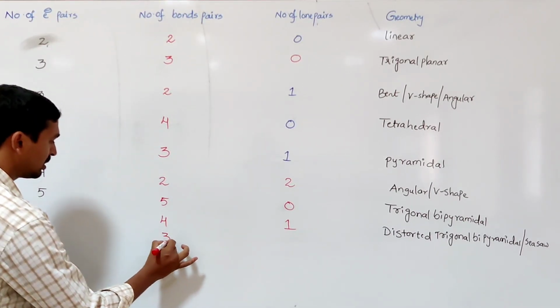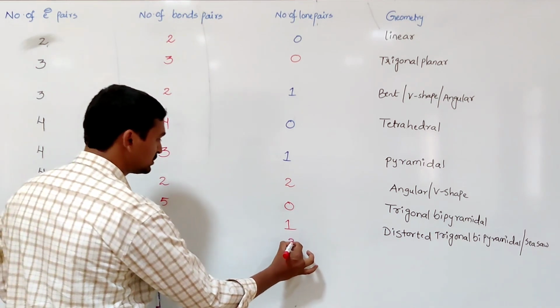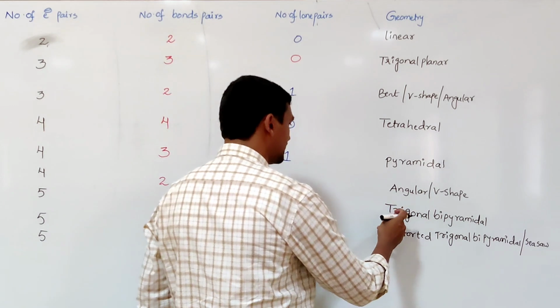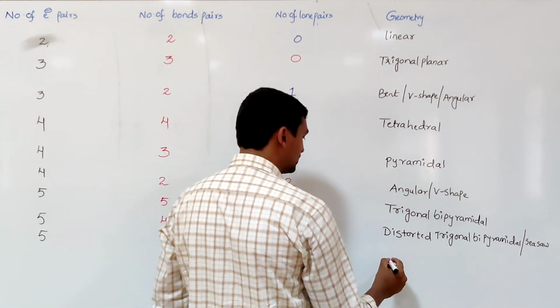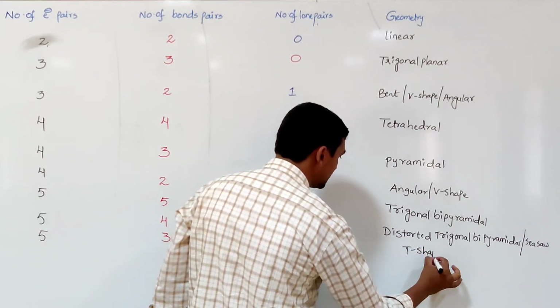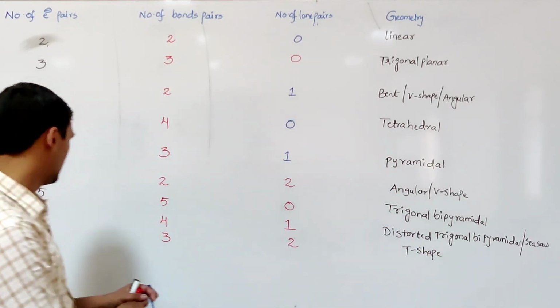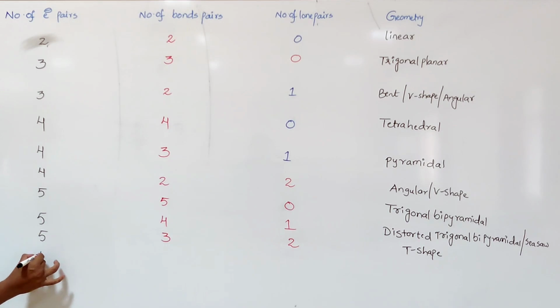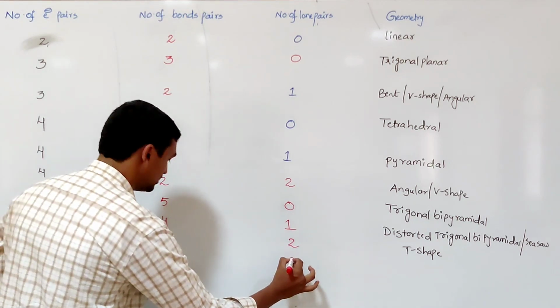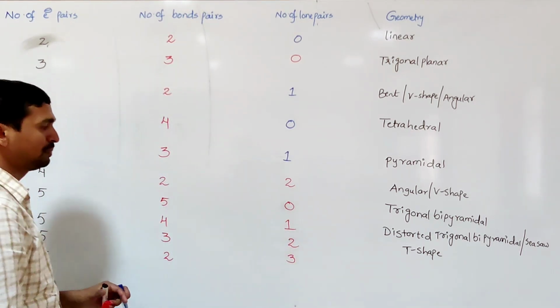Out of the 5 electron pairs, 3 are bond pairs and 2 are lone pairs. The electronic geometry is trigonal bipyramidal, but the molecular geometry is T-shaped. Out of the 5 electron pairs, 2 are bond pairs and 3 are lone pairs.